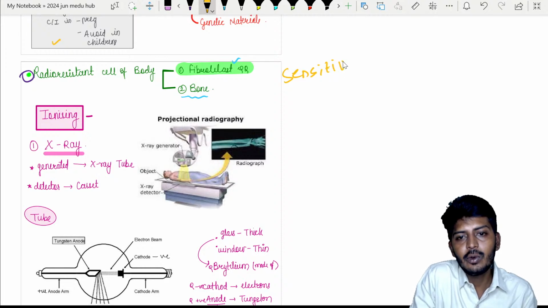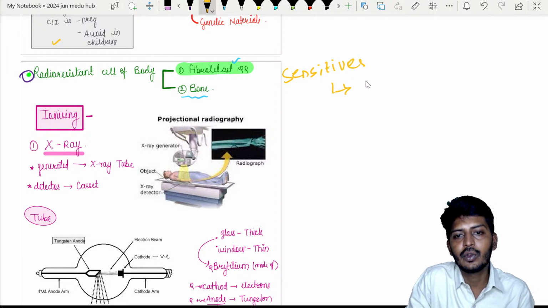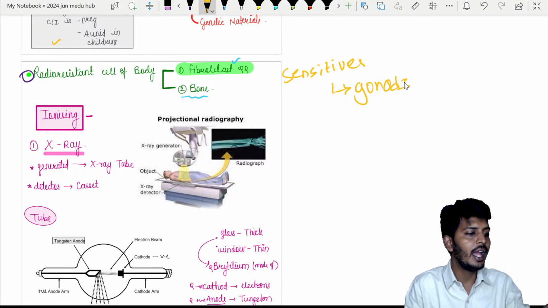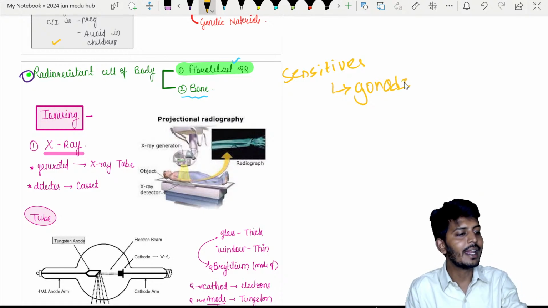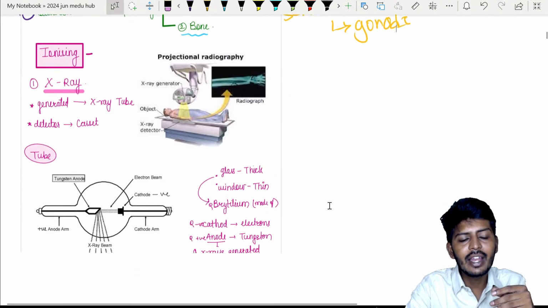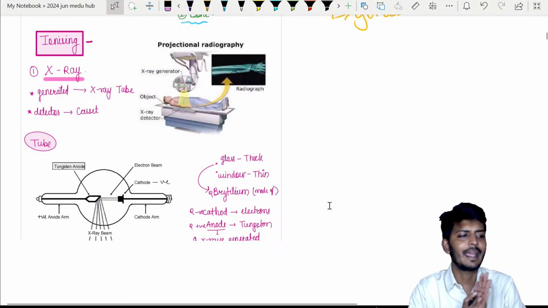So radio sensitive organs, please remember one of the most important organs is your gonads. What is that? Gonads. Okay. So gonads are your radio sensitive organs. So in ionizing radiation, let's start with the first type of radiation.